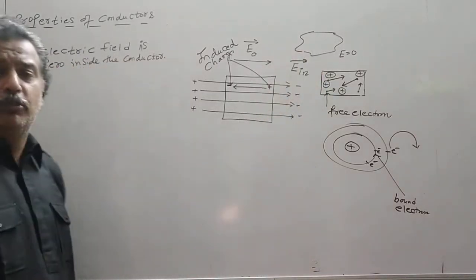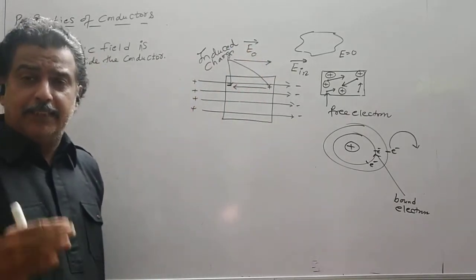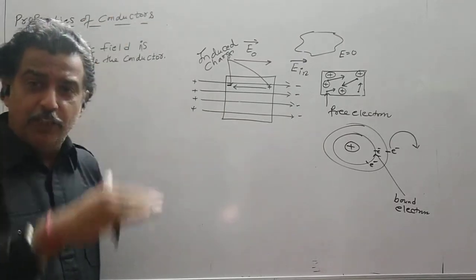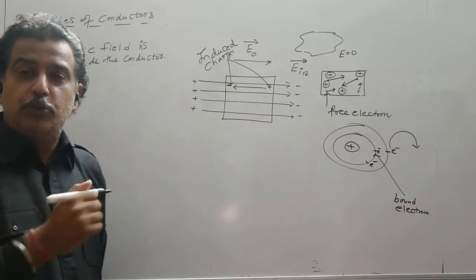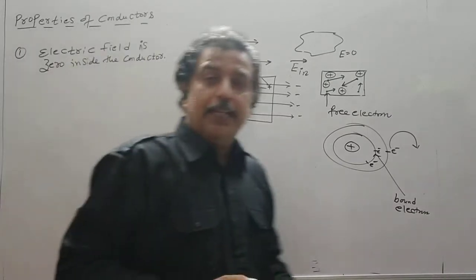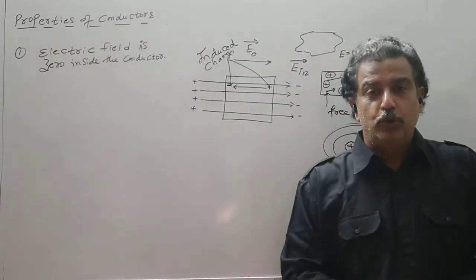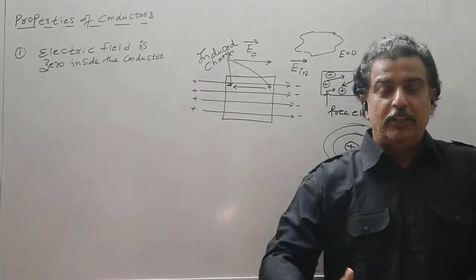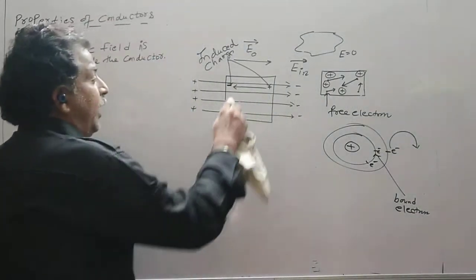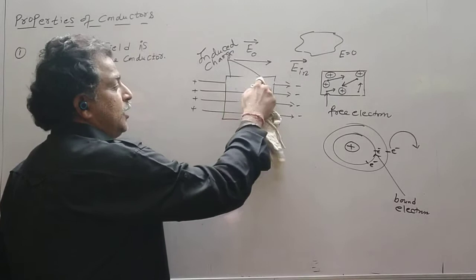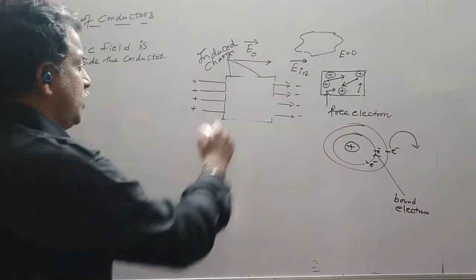Now this process takes place very fast and it opposes our external field. As a result, the external field magnitude keeps on decreasing and the induced charge electric field keeps increasing. A stage will come where the induced electric field and the external field are equal in magnitude but opposite in direction. So if I say what is the total field, both the fields cancel each other. So what will happen as this charge redistribution starts taking place, there is an induced field and the situation is like this.